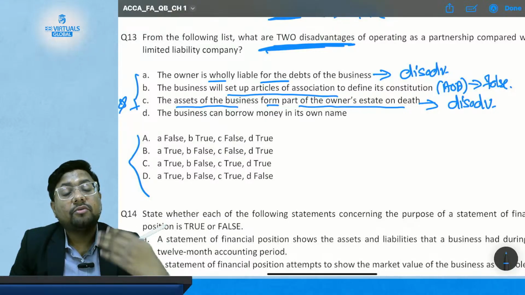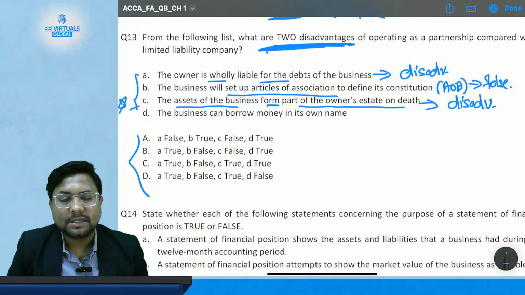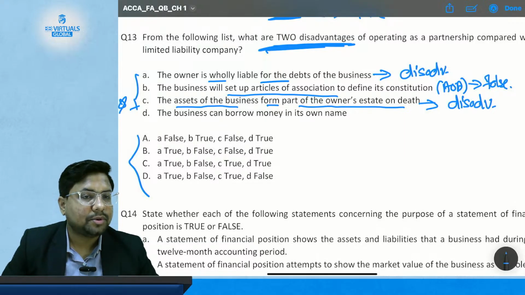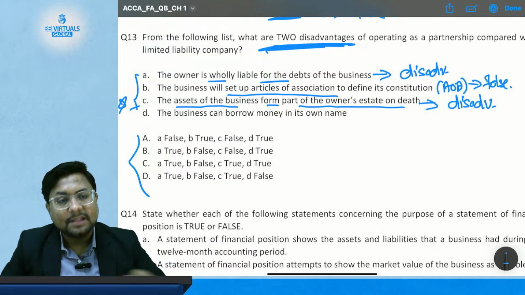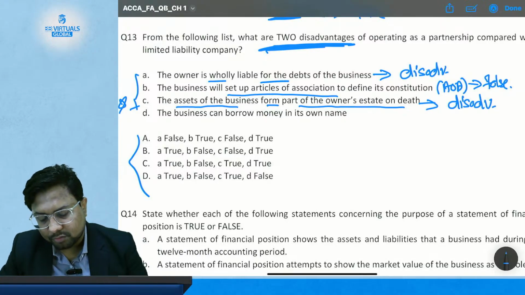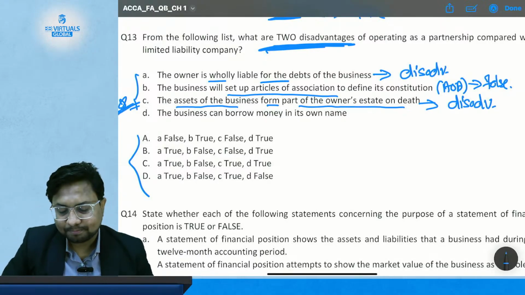You do not want your business assets to become part of the owner's assets, because you want your business to run successfully with perpetual succession. So this becomes a disadvantage in a partnership form of business. Mark this point as important.